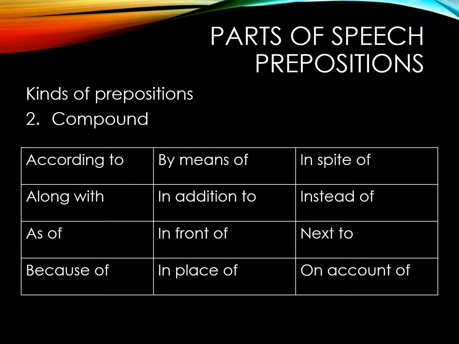Compound prepositions are prepositions, of course, made up of more than one word, and some of those are according to, by means of, in spite of, along with, in addition to, instead of, as of, in front of, next to, because of, in place of, on account of. So we have simple prepositions, and then we have compound prepositions.